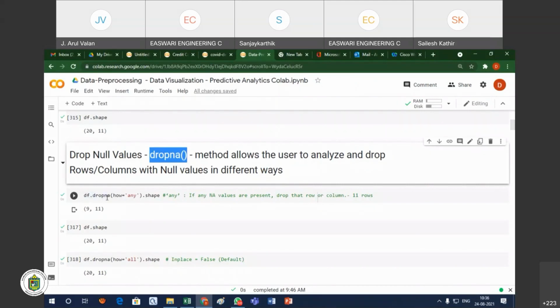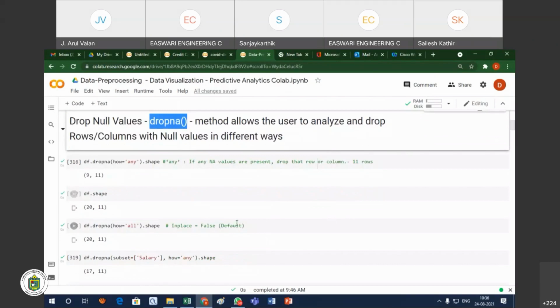Dropna means we are going to drop. How? Here two keywords are normally used: one is any, another one is all. Sometimes in a row, any one of the columns may have a missing value. Depending on whether you want to drop based on a particular cell value, or to drop only when all the values are missing, we choose any or all.